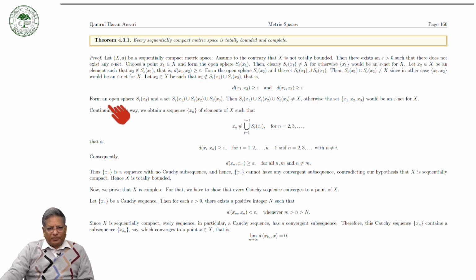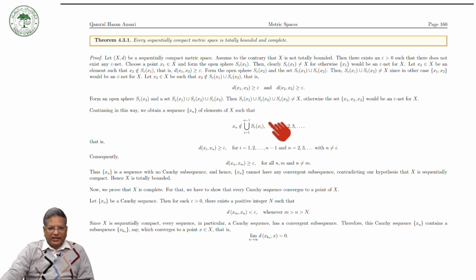Now form the open sphere S(epsilon, x3), and take the union of these three open spheres. Again this cannot be equal to the whole space, otherwise the set {x1, x2, x3} would be an epsilon net.